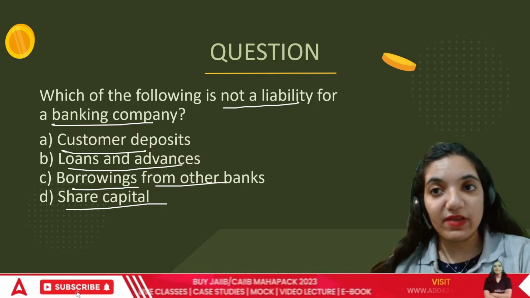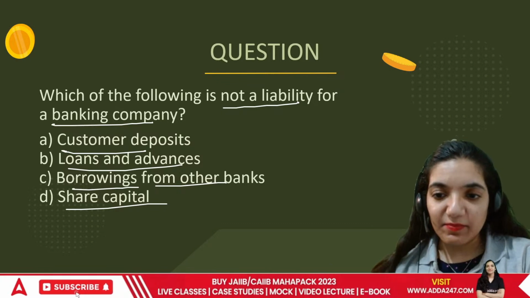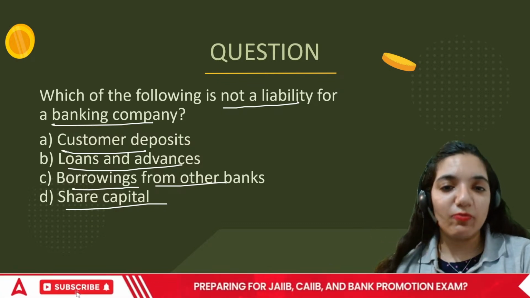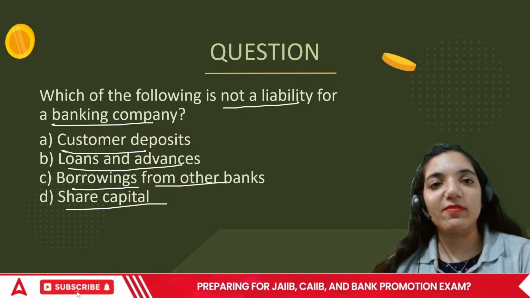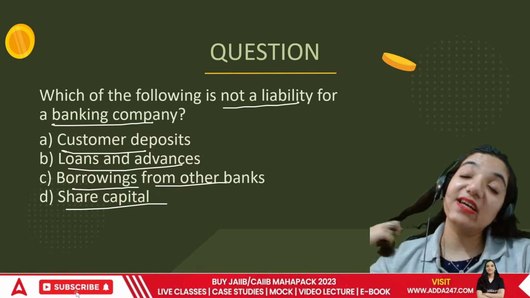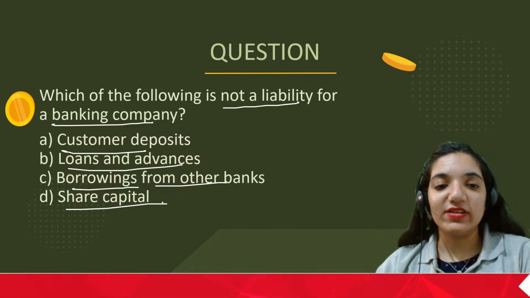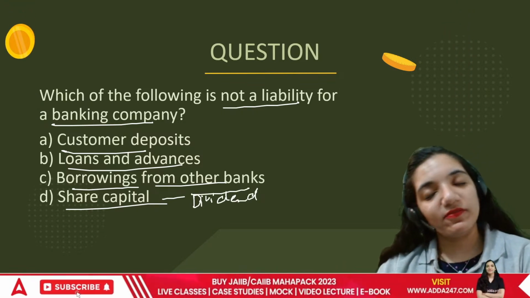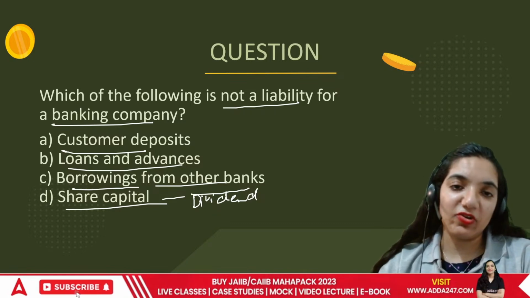Customer deposits means we have to give them interest. The banks are bound for that. Same thing goes for loans and advances, borrowing from other banks. If you have taken money from other banks, you will have to pay interest. Share capital, the owners are going to ask us, are you giving me the dividend? So these are all three areas of clear liabilities of an organization.